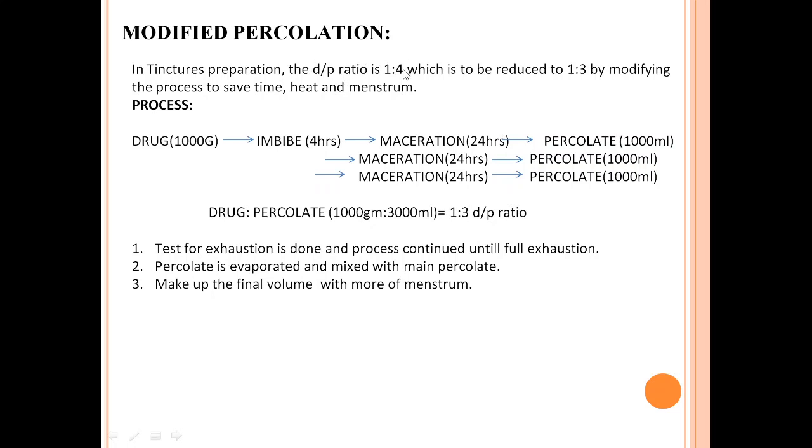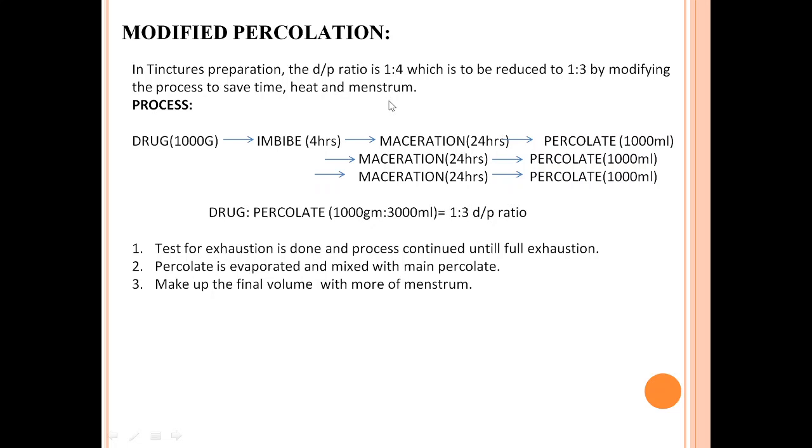The normal process is 1 by 4, which needs to be reduced to 1 by 3 by modifying the process. And if we are going for modified percolation, we are able to save the time, heat, and especially the consumption of more menstruum. Our objective is to reduce the ratio of our menstruum to 1 by 3.